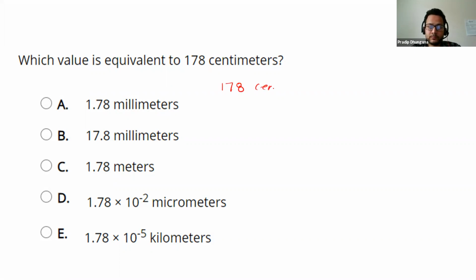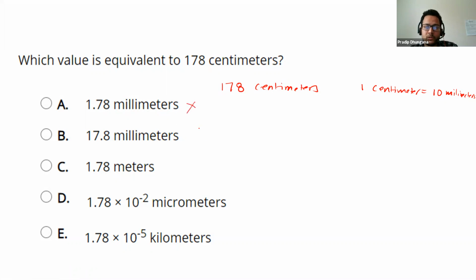So, millimeters. 1 centimeter is equal to 10 millimeters. So that means it would be around 1780 millimeters.